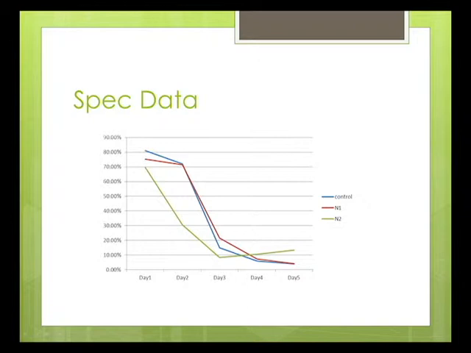Some of the data seen here is the spec data. We have the control in blue, the 1/2 in red, and the 1/3 dilution in green. The x-axis is labeled for the 5 days of the week that we tested this, and the y-axis is labeled as the light percentages and optical density through the spectrophotometer. As you can see, the control and the 1/2 dilutions stay relatively the same throughout the 5 days, but the 1/3 and 2 dilution raises on the 3rd day. We believe this is because the algae began to die off, allowing more light to pass through on the spectrophotometer, and the culture began to deteriorate.